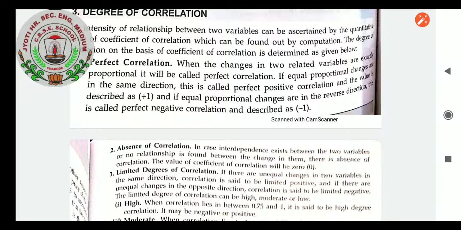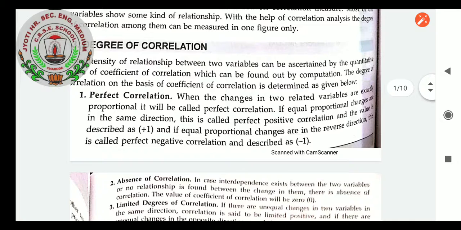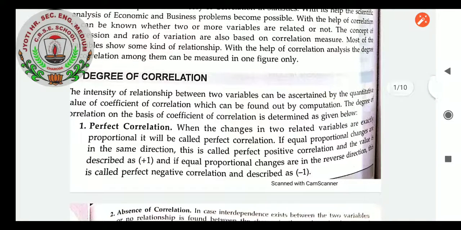So listen carefully while I explain. The intensity of relationship between two variables can be ascertained by the quantitative value of the coefficient of correlation, which can be found out by computation. The degree of correlation on the basis of the coefficient of correlation is determined as given below.